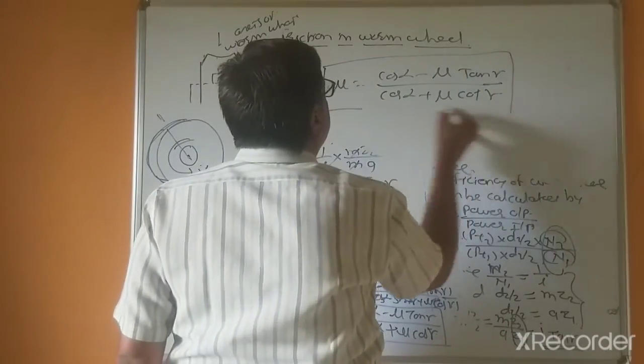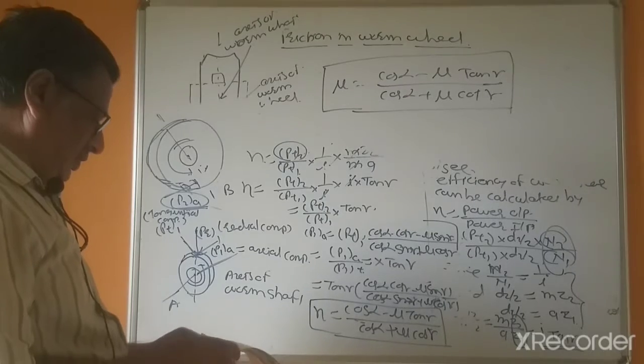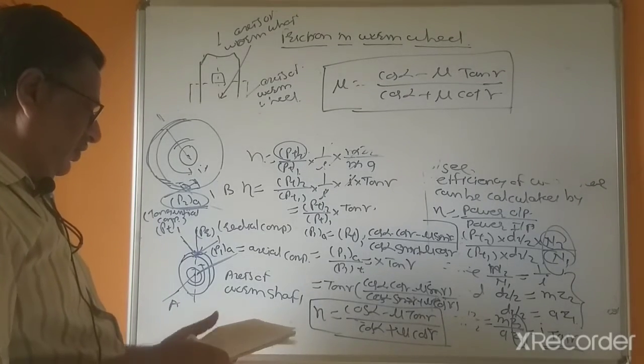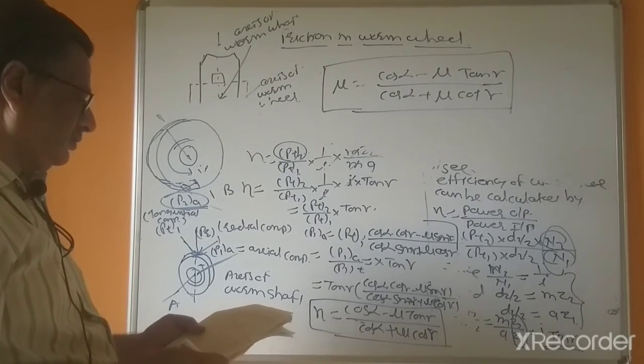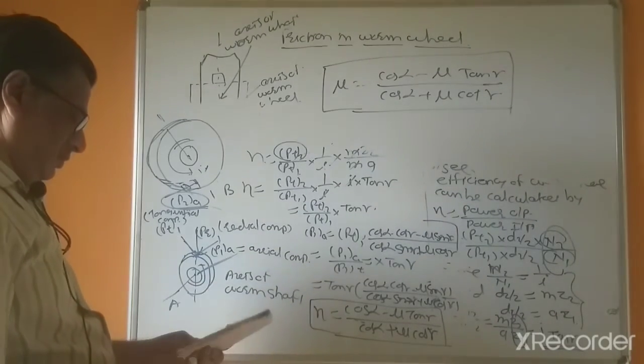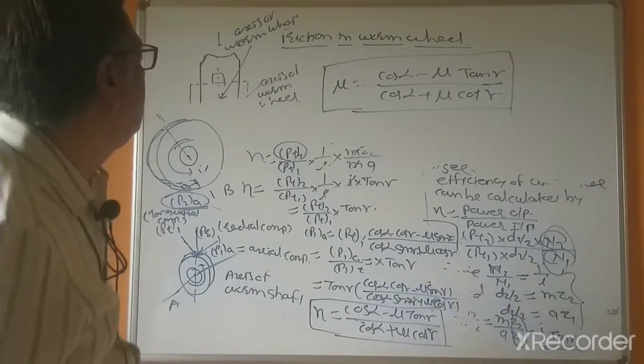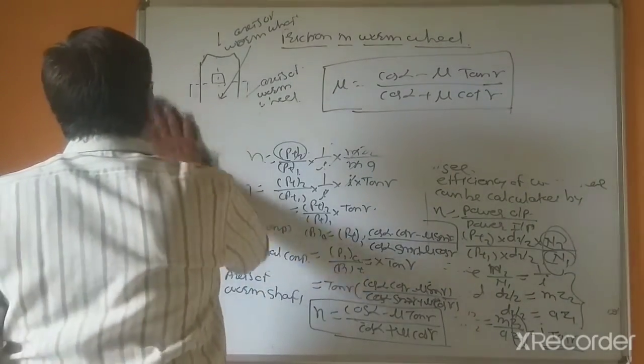So this is the final relation for the calculation of the coefficient of friction. Here is the efficiency.